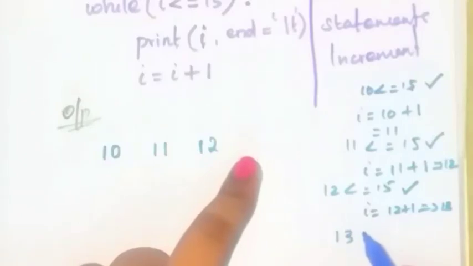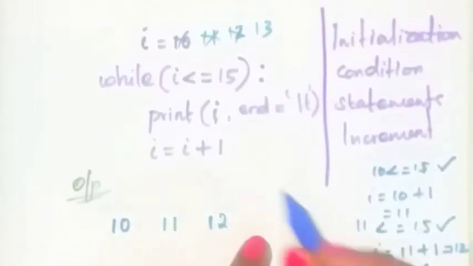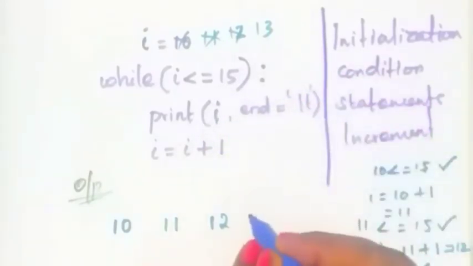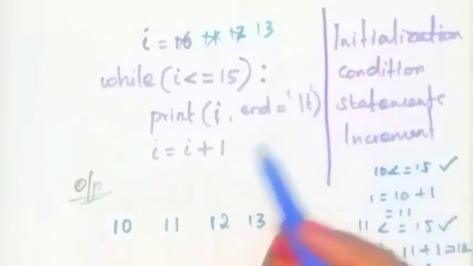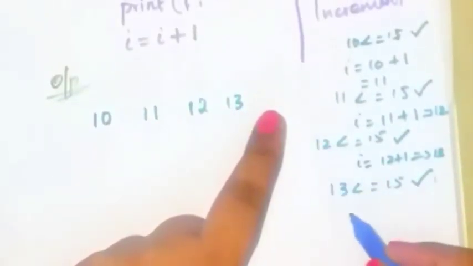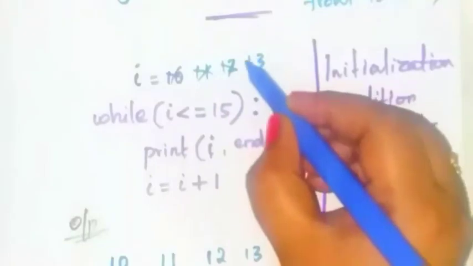Now our new I value is what? 13. 13 is less than or equal to 15. Check this condition. 13 is less than 15. So this condition is also true. So print I. I means what? 13. Write here 13. Next tab, which means white space. Next I is equal to I plus 1. What is the value of I? 13. Okay, I is equal to 13 plus 1 what? 14.